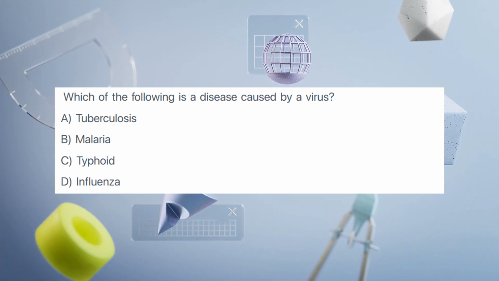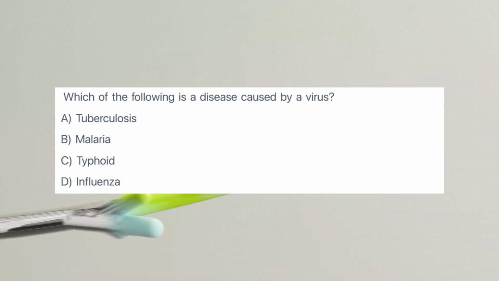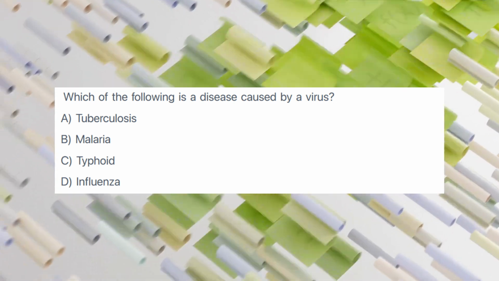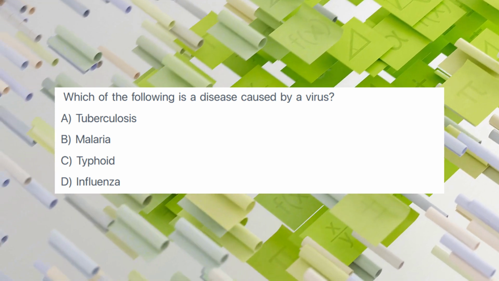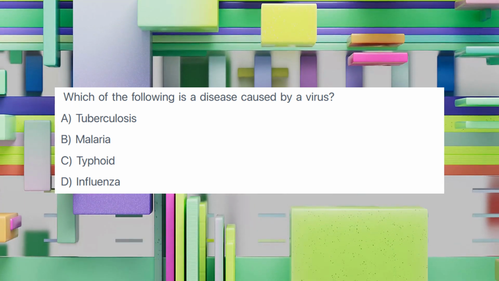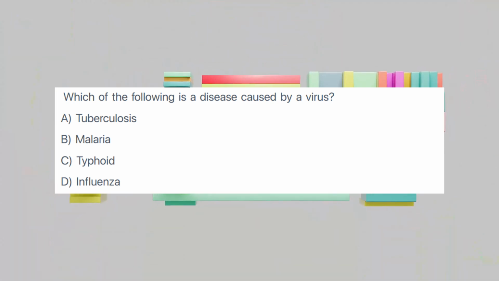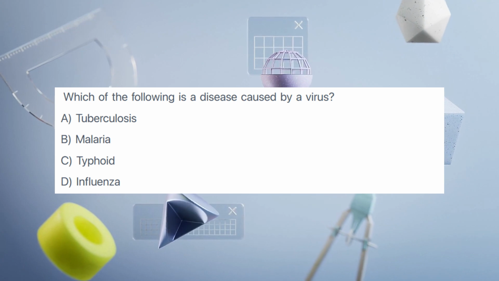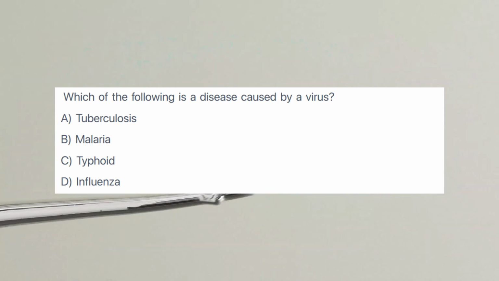The answer is D. Explanation. Influenza, flu, is caused by influenza viruses. Tuberculosis is caused by the bacterium Mycobacterium tuberculosis. Malaria is caused by Plasmodium parasites. Typhoid fever is caused by the bacterium Salmonella typhi.